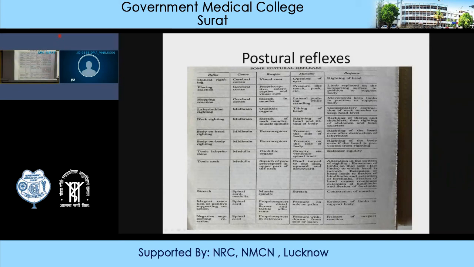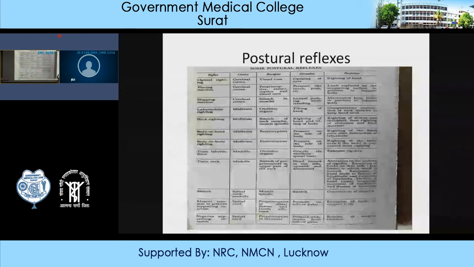Then placing reaction. What is placing reaction? In placing reaction, when the decorticate animal or experimental animal is made to stand on all four limbs, and suddenly one limb is pushed, what was the response of the animal? The response was that the limb was replaced on the supporting surface in order to support its body.